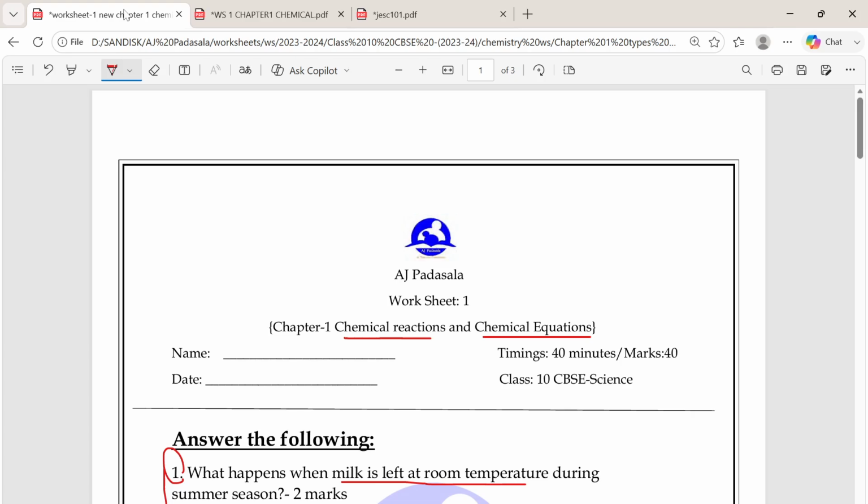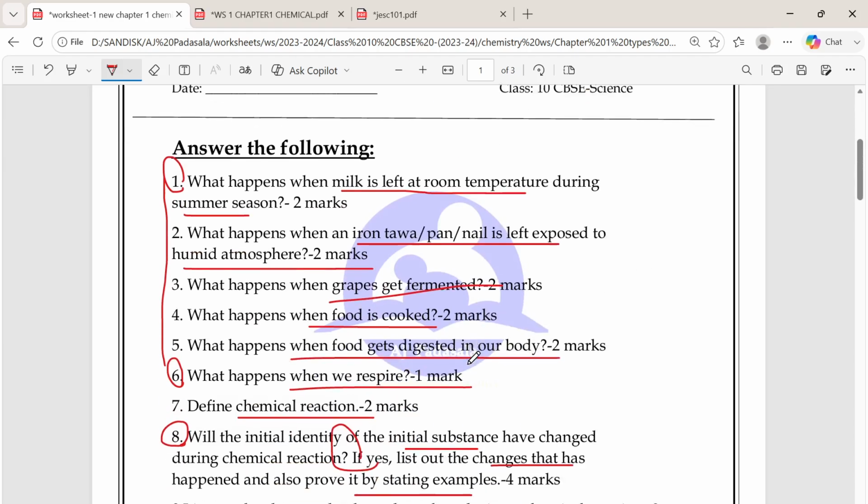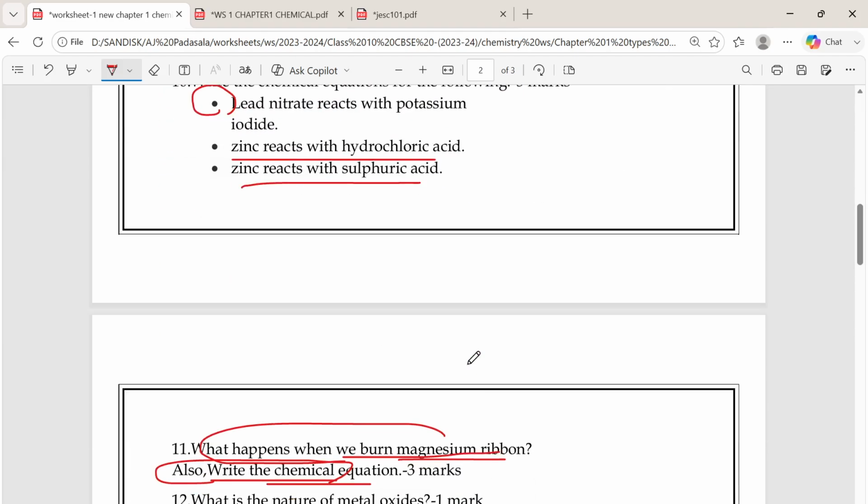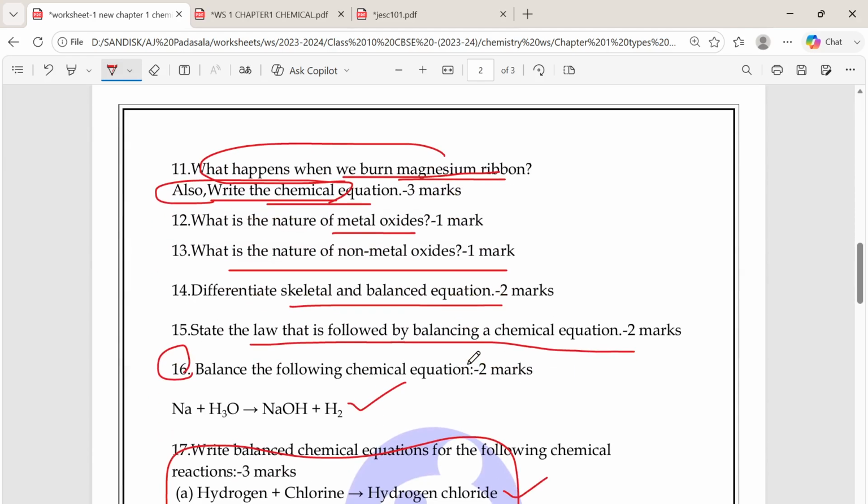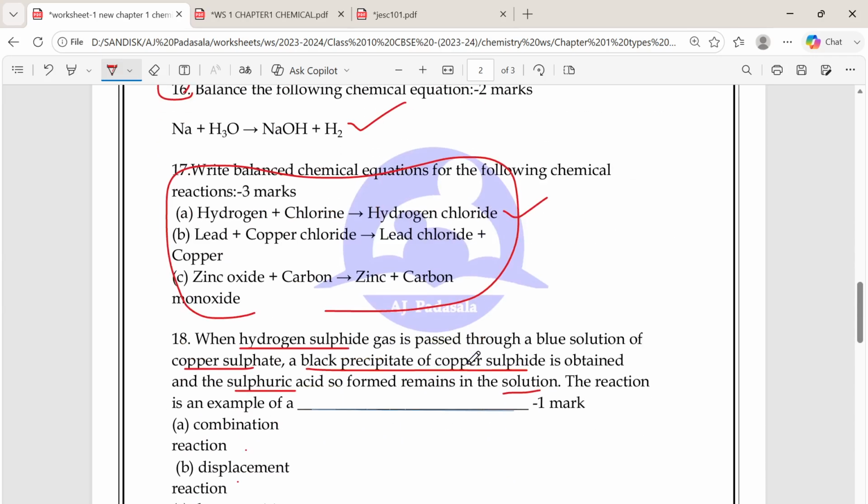So this question paper will definitely be very helpful to everyone to quickly go through your book. Yes, I hope this will be very helpful for class 10 CBSE children.